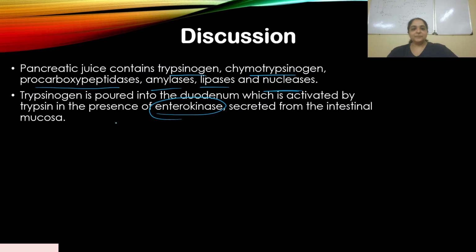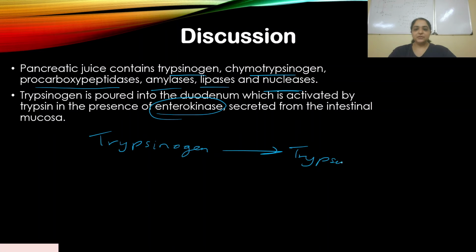So trypsinogen is converted to trypsin in the duodenum. Trypsinogen is secreted by the pancreas and enters into the duodenum.